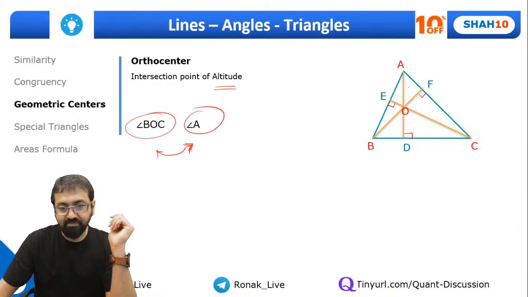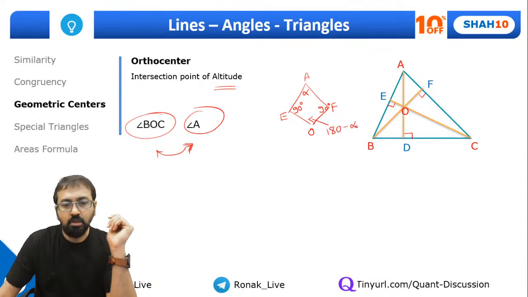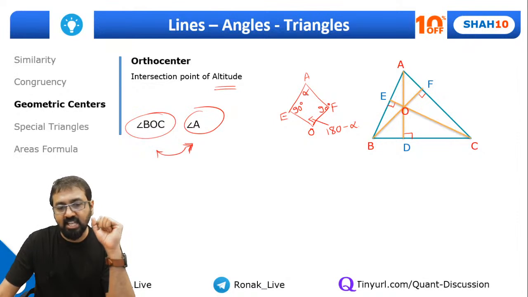Let's understand. Guys, look at this quadrilateral AEOF. Can I say this is 90 degrees? Of course, this is 90, so this has to be 90. This is also 90. If this is alpha, can I say this will be 180 minus alpha? Yes, do you all agree this angle will be 180 minus alpha, because the summation has to be 180.